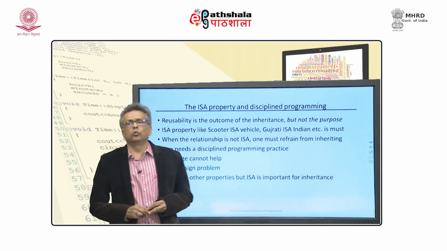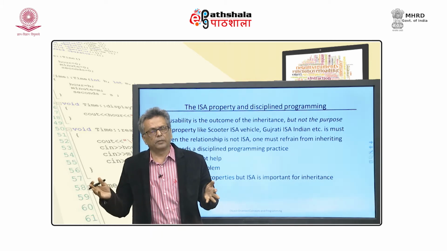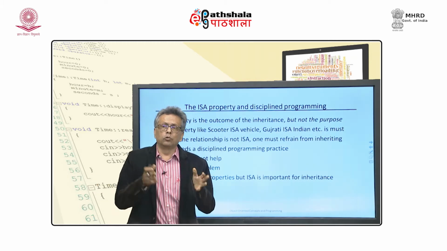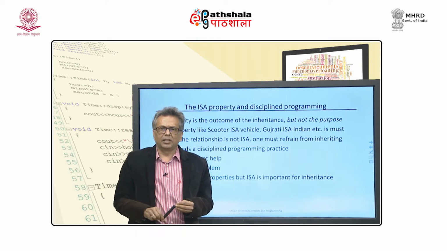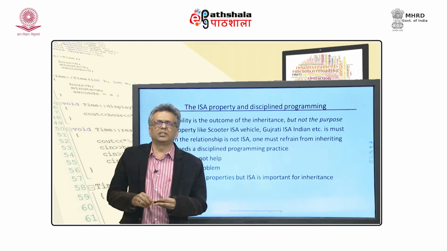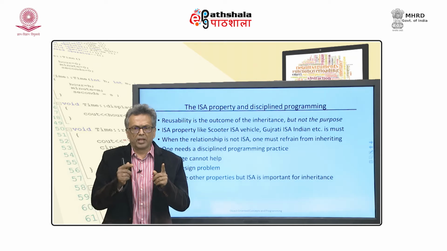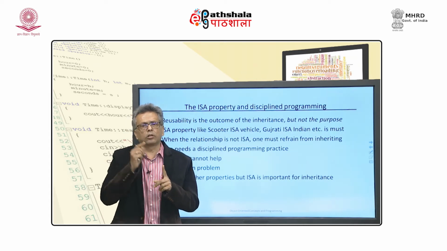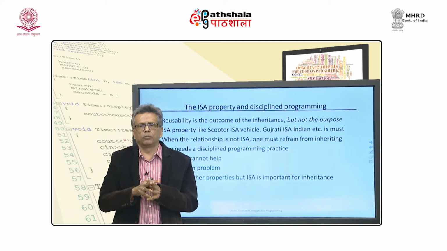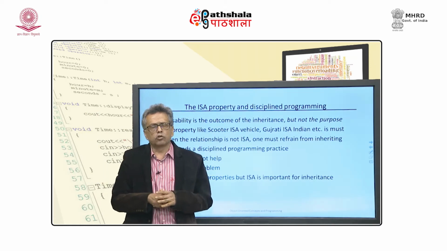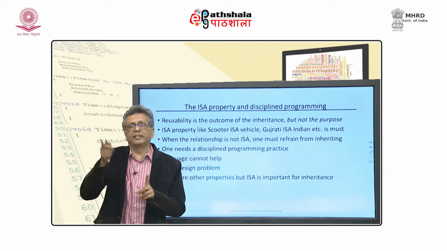So, for example, scooter and vehicle. A scooter is a vehicle, seems right. Why? Because scooter actually is a subset of the vehicle class, and that is the reason why you say a scooter is a vehicle. One more way to see it: if an object of class X is also an object of class Y, then X can be inherited from Y. All scooters are vehicles, and that is the reason why scooter inherits from vehicle.